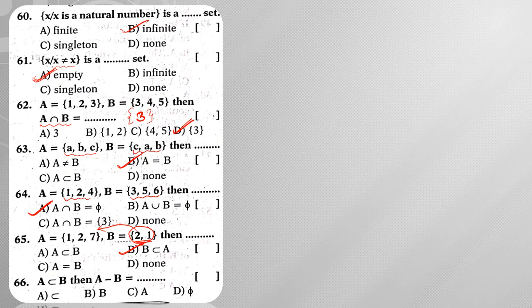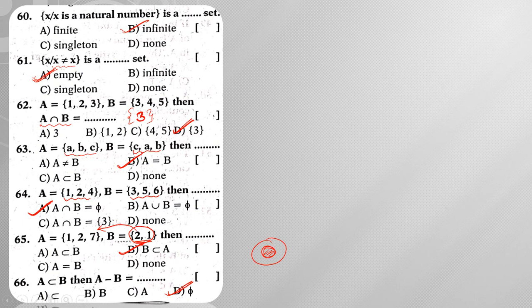Then A minus B is equal to what? We have already discussed this. When set A is present inside set B, A minus B means you don't have any elements left. Hence A minus B is equal to the empty set.